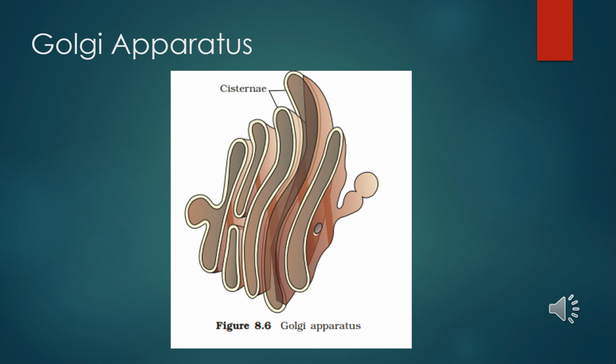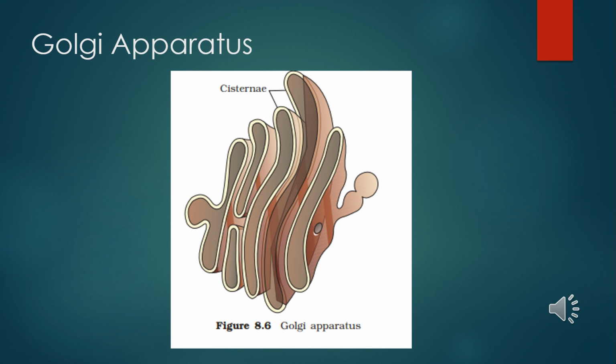The Golgi complex gives rise to primary lysosomes by budding from the trans face of the cisternae. Then there is acrosome formation. The acrosome is a structure present in animal sperm, human sperm. The Golgi complex gives rise to the acrosome in animal sperm. The acrosome has an enzyme called hyaluronidase, which helps in piercing its way to the ovum. It also helps in the formation of yolk. The Golgi complex produces yolk in the eggs and helps in lipid transport.